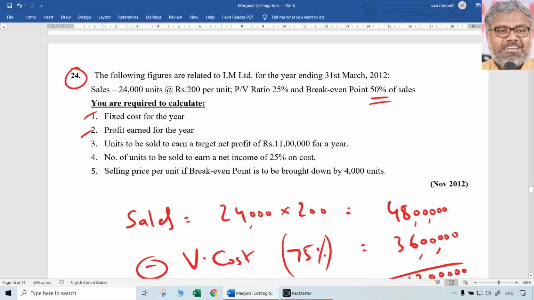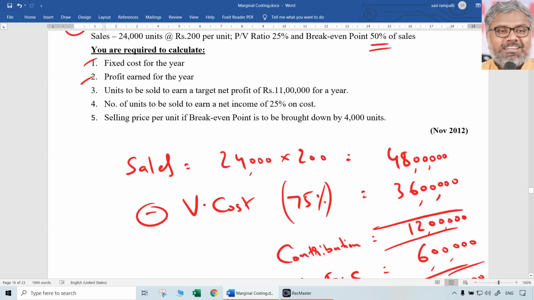Now, what is the break-even point in number of units? Naturally, 12,000 units, half of the total sales in number of units. So, clarity between number of units and rupees should be there. Whatever is asked, according to that we have to calculate, and use our calculations carefully. So, fixed cost 6 lakhs, profit 6 lakhs.